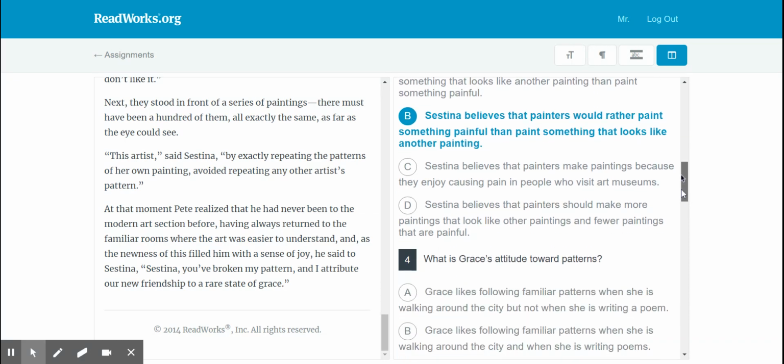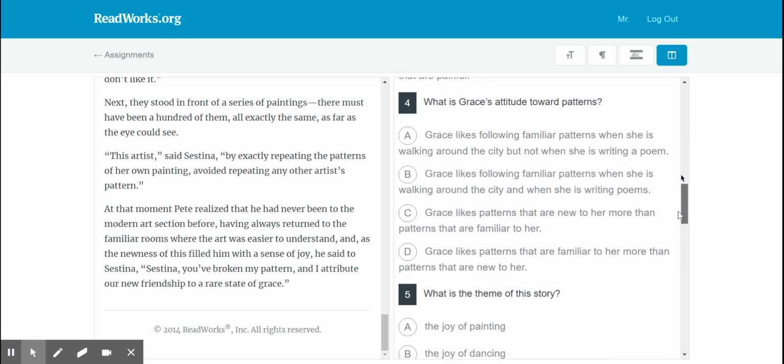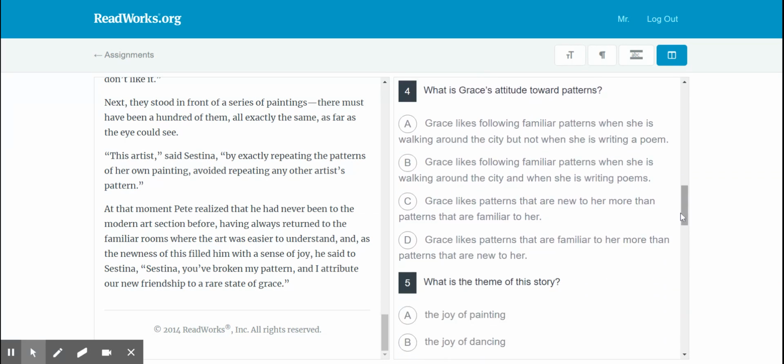Next up here. What is Grace's attitude towards patterns? Well, it says Grace likes following familiar patterns when walking around the city. When she's writing, Grace likes the patterns that are familiar to her, or Grace likes patterns that are familiar more than they are new to her. So what is her attitude towards patterns?